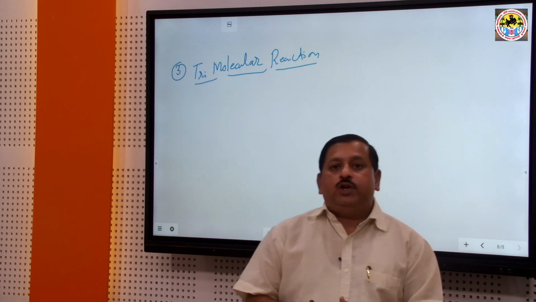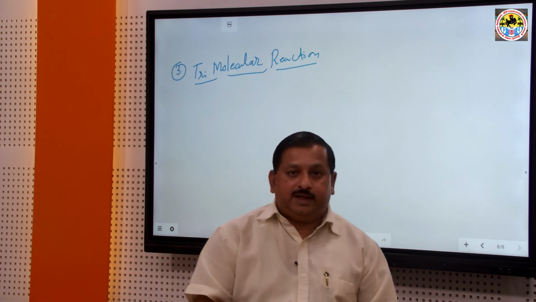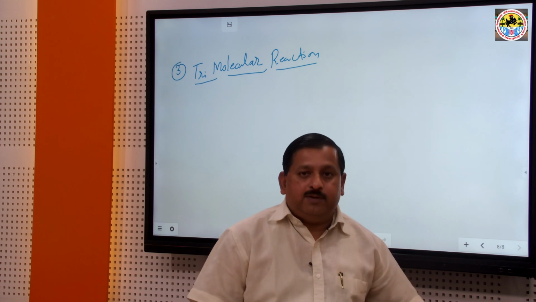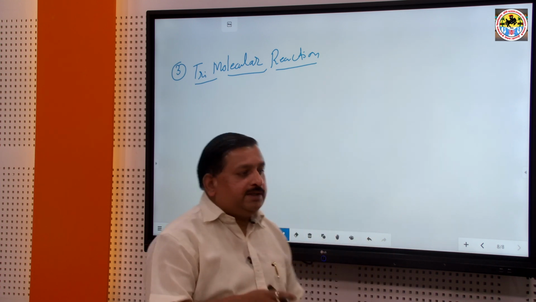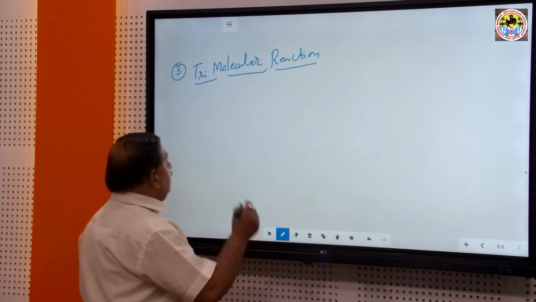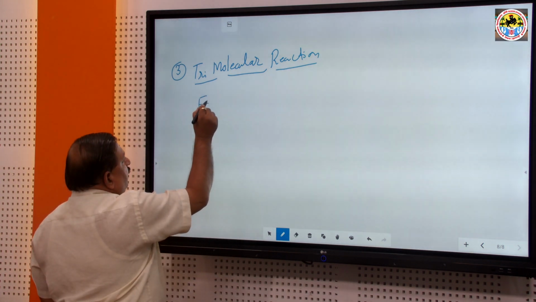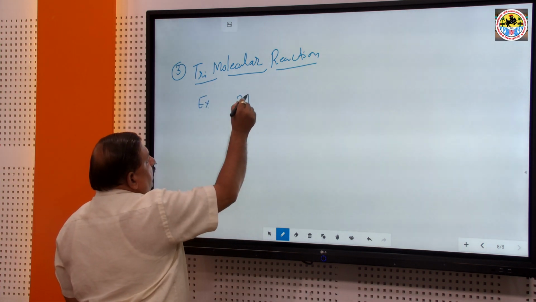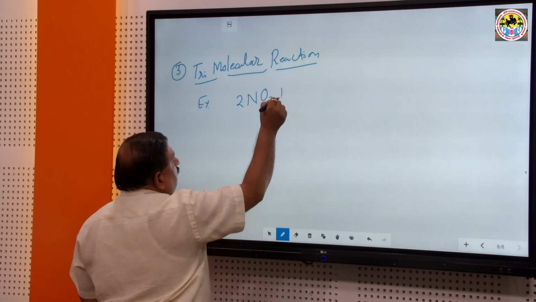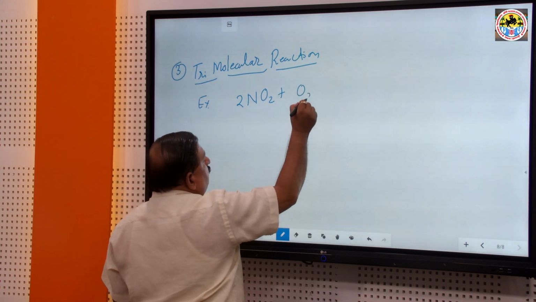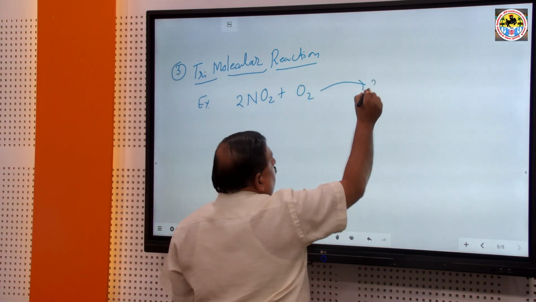Three reactant molecules participating in the chemical reaction are known as trimolecular reactions. So, there are many examples of trimolecular reactions. This is generally number 1, 2NO plus O2 gives 2NO2.